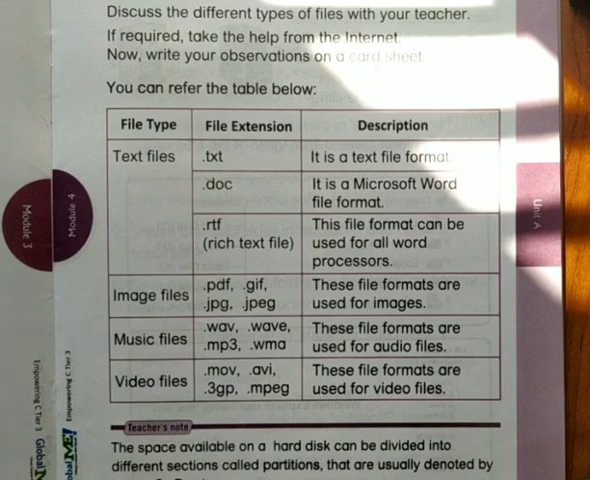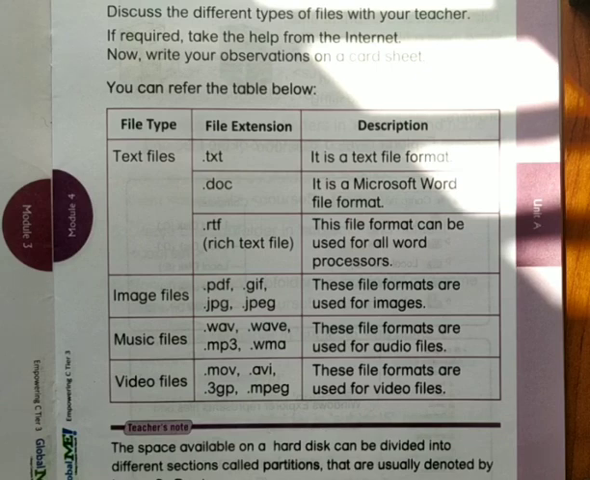Okay, next we will see the music files. There are some music files here: .wav, .wave, .mp3 and .wma. These file formats are used for audio files. It will be like different audio. If you are recording, you make some changes in the phone for the recording part and then do the recording, right? In the same way, many different types of music files and file extensions will be there.